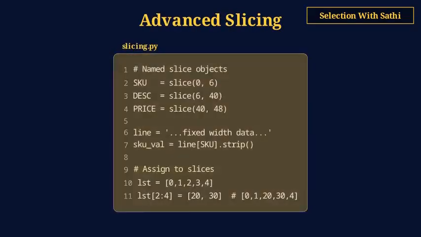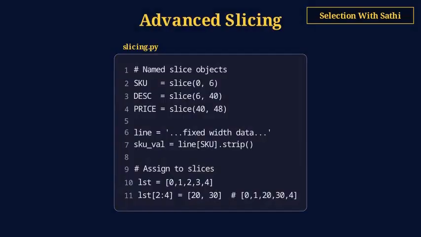Python slicing is more powerful than most developers realize. s bracket a colon b colon c actually calls underscore underscore getitem underscore underscore with a slice object. You can create named slices, SKU equals slice 0 to 6, then use line bracket SKU. This replaces cryptic magic numbers with self-documenting code. You can even assign to slices to modify sequences in place.